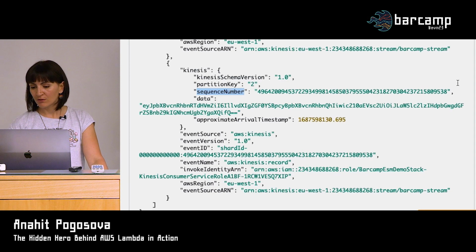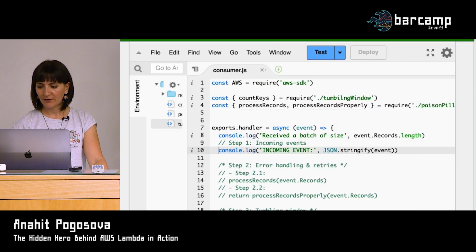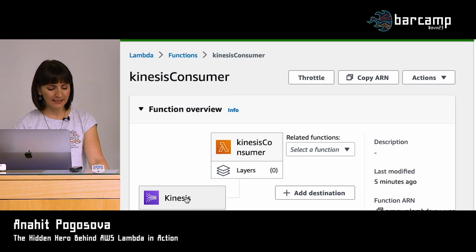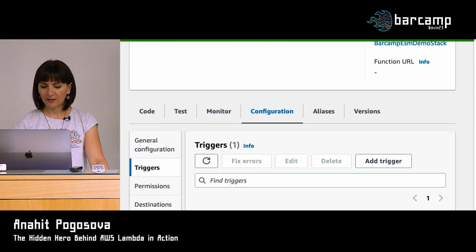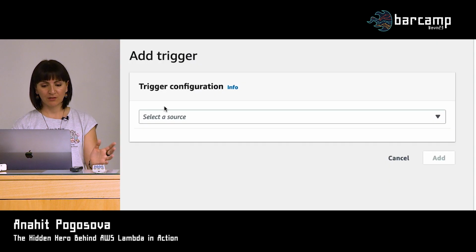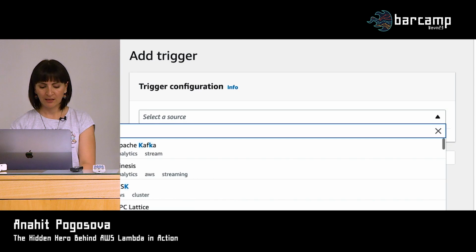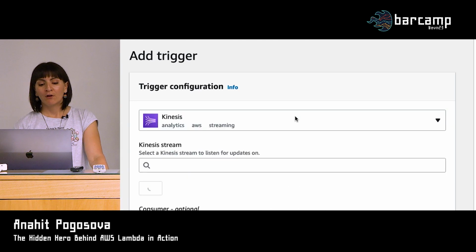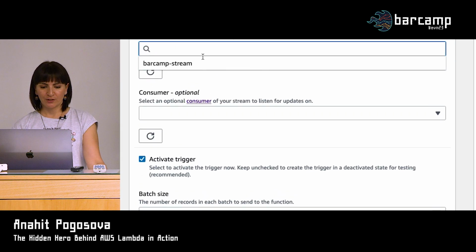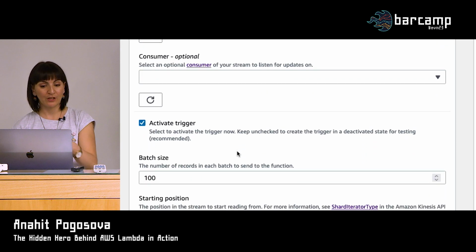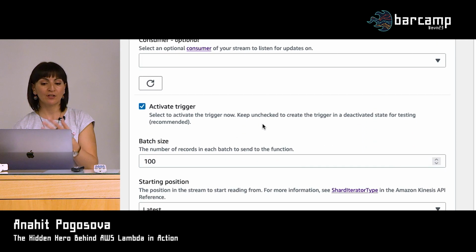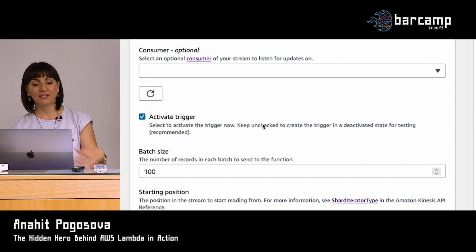Yeah. So we were talking about batching parameters. That's where we started. So maybe I can show you how to create a new trigger. So let's say we don't have a trigger already. So we say we want to have a trigger. And we choose our stream, which is Barcamp stream, and then you can basically just press OK at this point and you will have your Lambda listening to your stream.